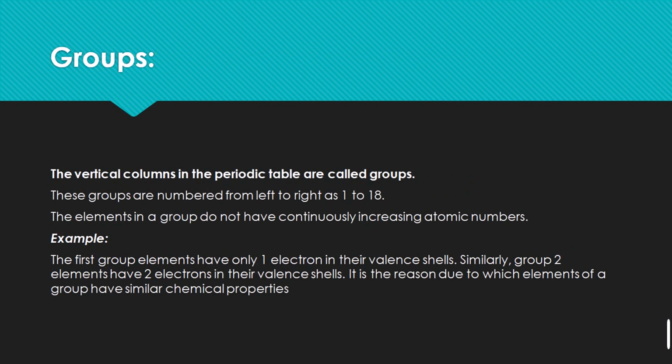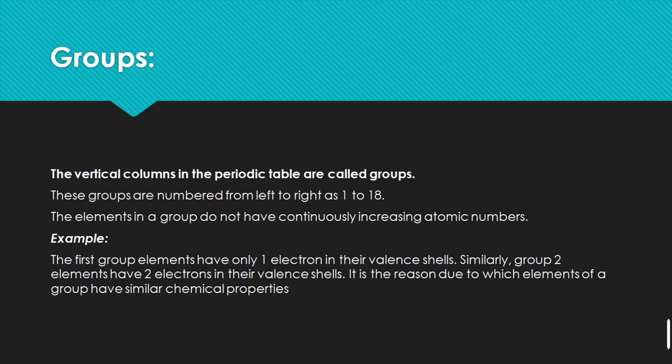And for the classification of the group, what work have they done? The vertical columns in the periodic table are called groups. The groups are numbered from left to right, 1 to 18. There are 18 groups in the periodic table, represented from 1 to 18, and the groups do not have continuously increasing atomic masses.